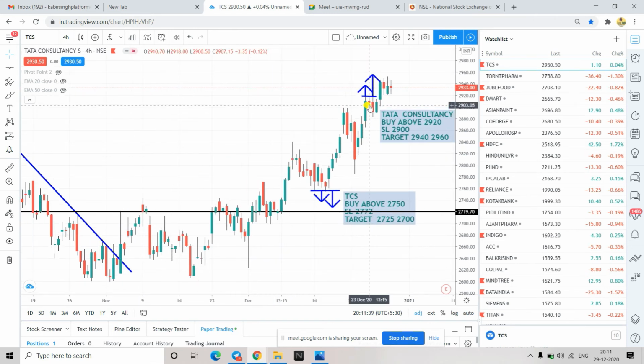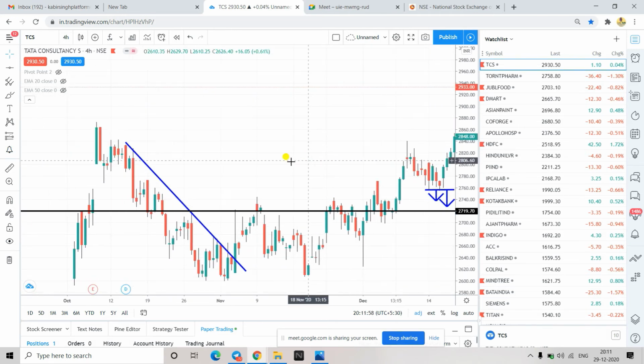Here also you see a halt candle is there. The previous candle is not able to cross above. This candle has broken the halt candle high and then again it went up. In this case, it was taking support here. If it goes below this, it will fall. If it is not going, then again it will go up. All right, so that's the logic here.